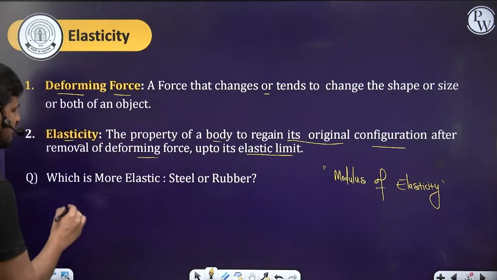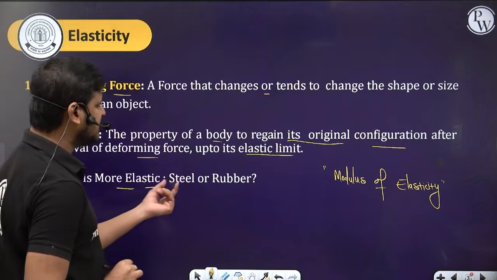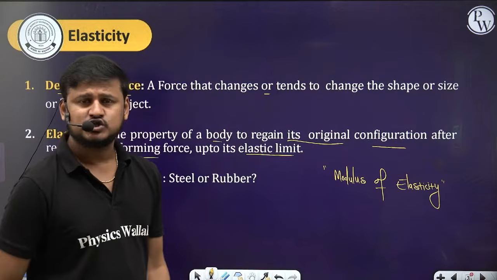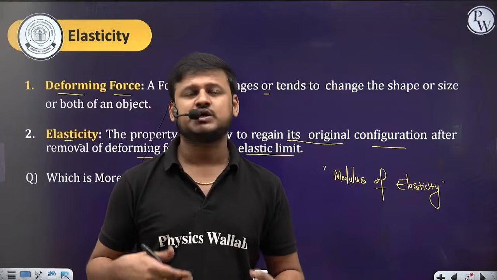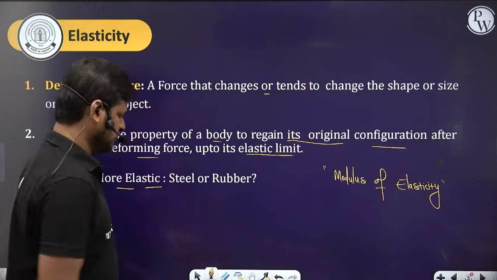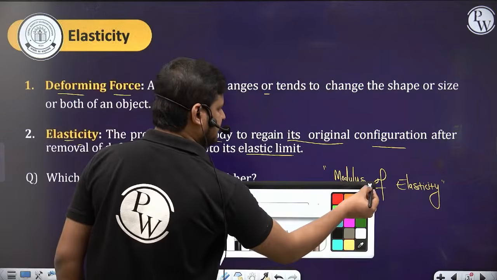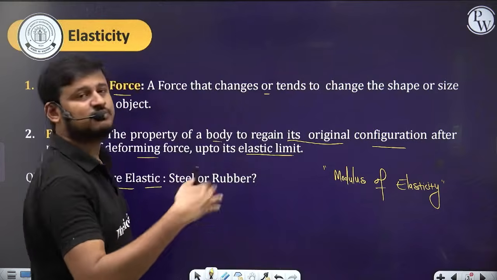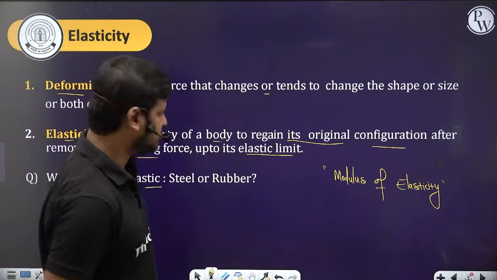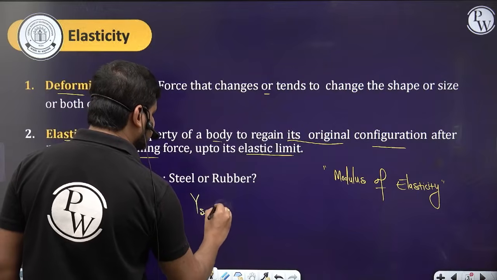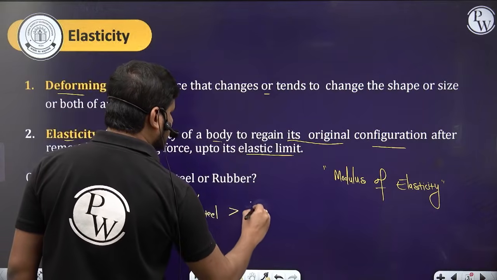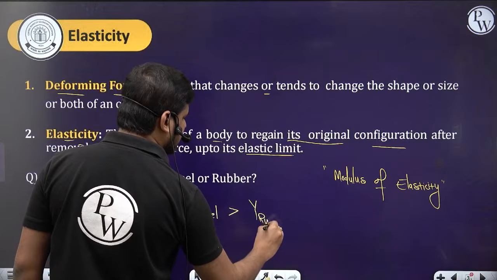Okay, which is more elastic, steel or rubber? The one which has more modulus of elasticity is more elastic in nature. Here we are going to discuss Young's modulus of elasticity in today's session. We can say that Young's modulus of elasticity is greater for steel than for rubber.